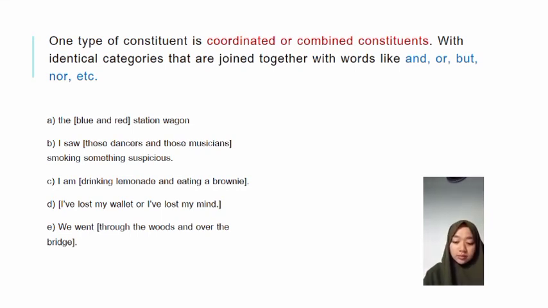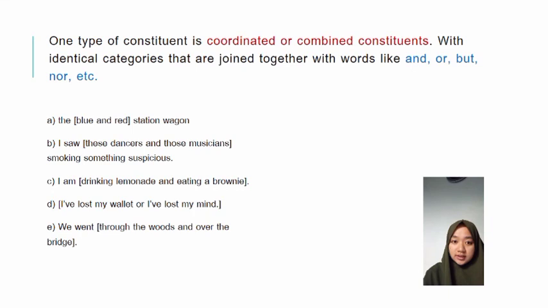Next, I've lost my wallet or I've lost my mind. The coordination in this sentence combines two sentences, I've lost my wallet and I've lost my mind. And the last, we went through the woods and over the bridge.